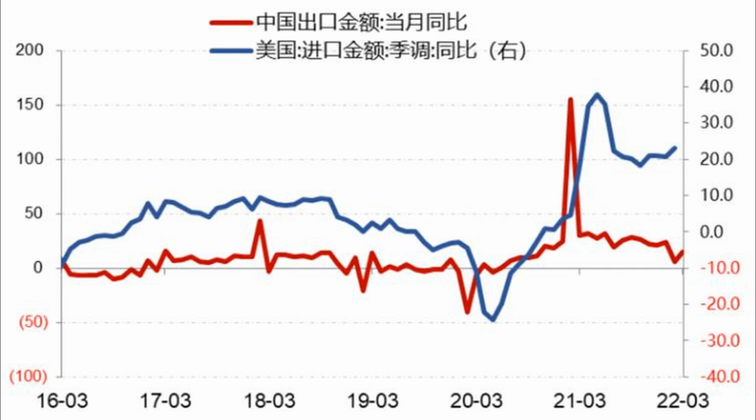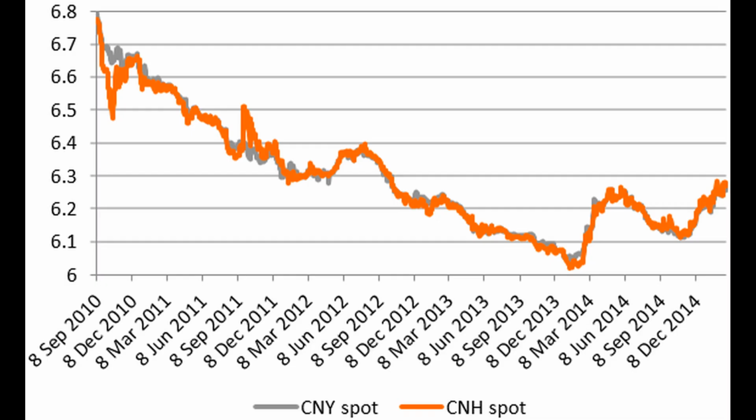One of the more counterintuitive aspects of the RMB's depreciation is the Chinese government's potential willingness to allow the currency to weaken in order to bolster its export competitiveness. Reports indicate that Chinese authorities are contemplating further depreciation as a strategic response to mounting trade risks and economic pressures.